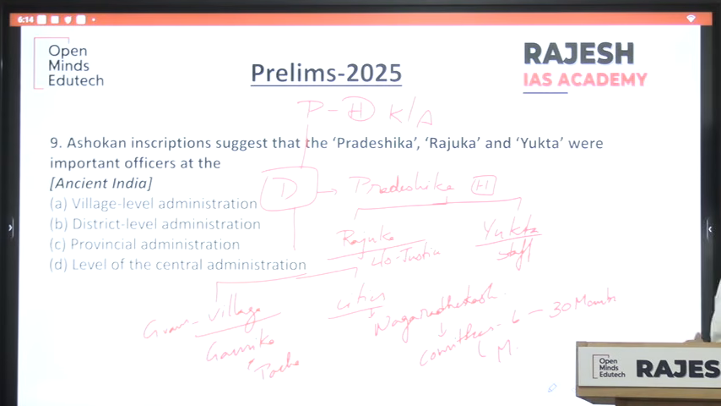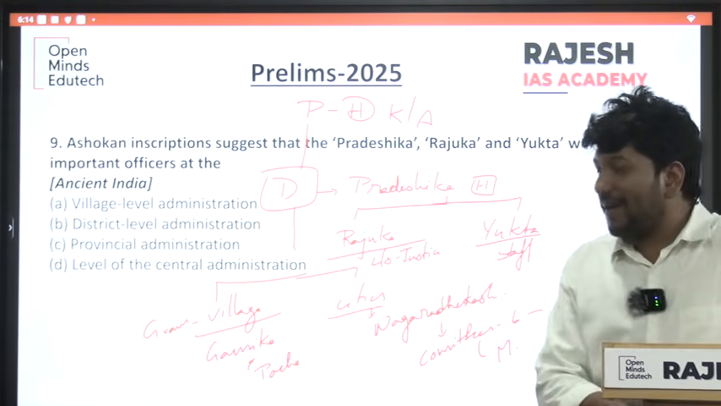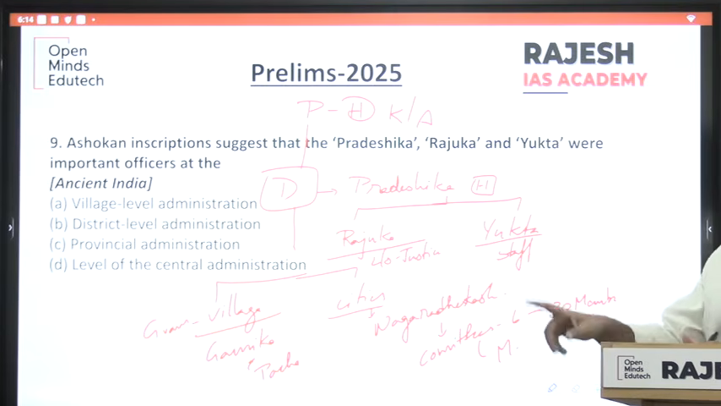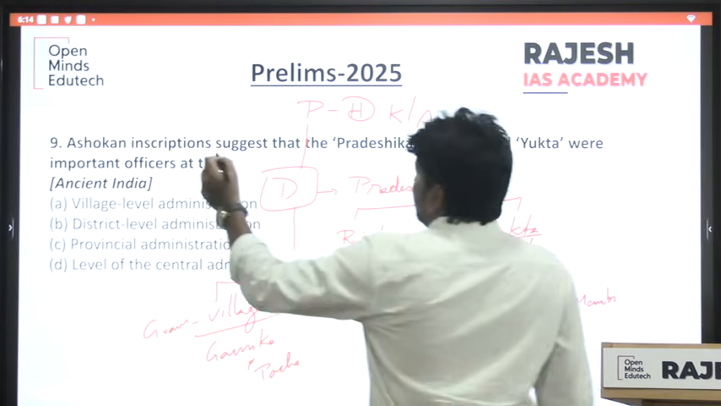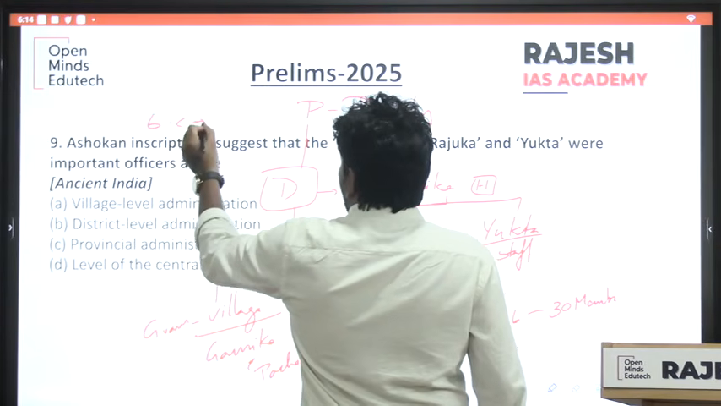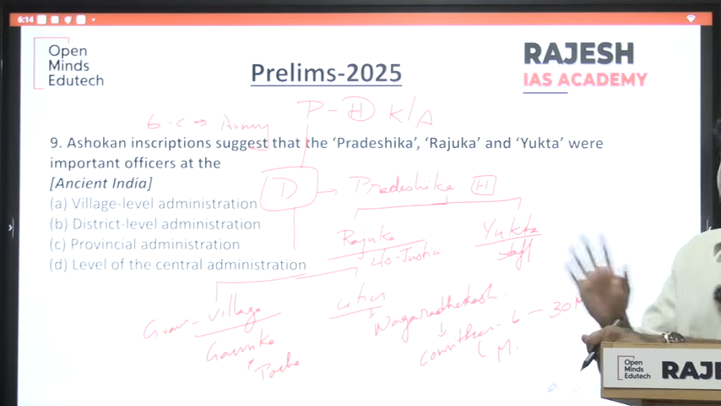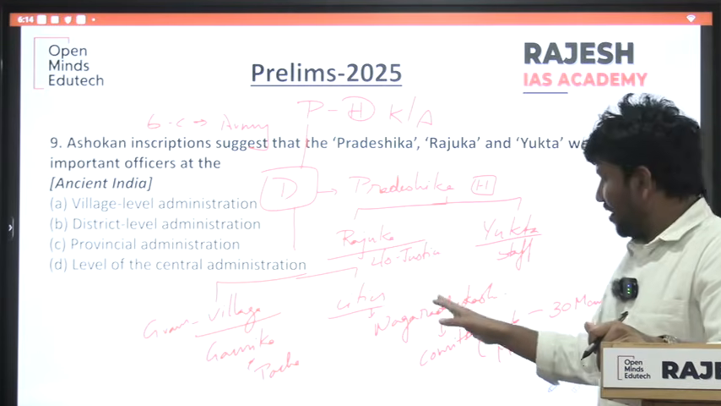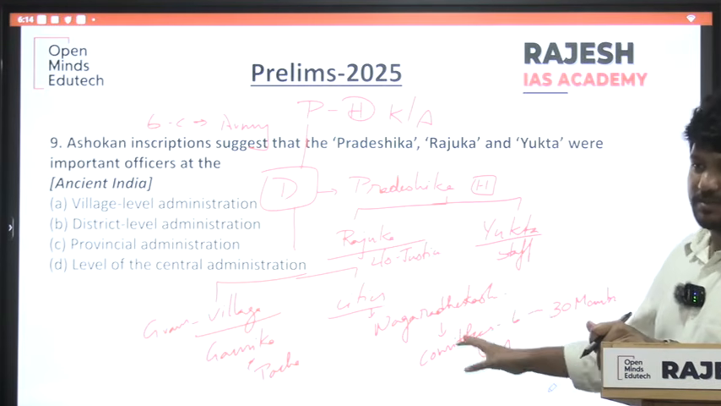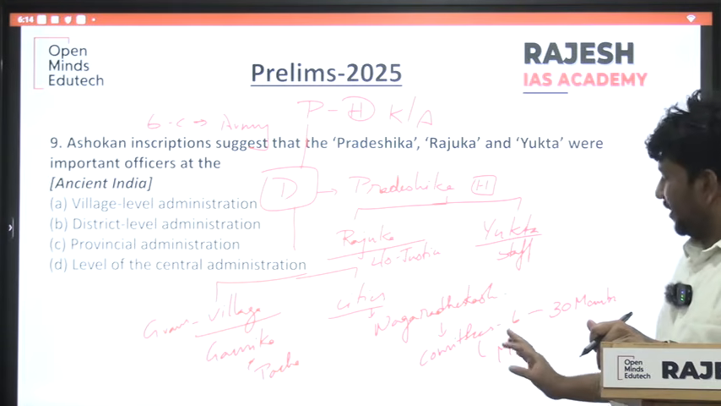Megasthenes, in his book Indica, mentioned about 6 committees. Megasthenes also mentioned another thing: 6 committees administered the army. Whenever you have 6 committees, 30 members, it is Megasthenes. Whenever it is about Adhyaksha, Sanskrit names, it is Arthashastra. Got it right?